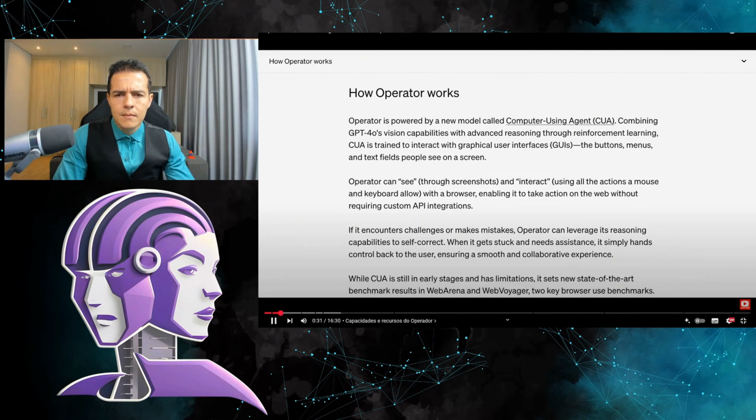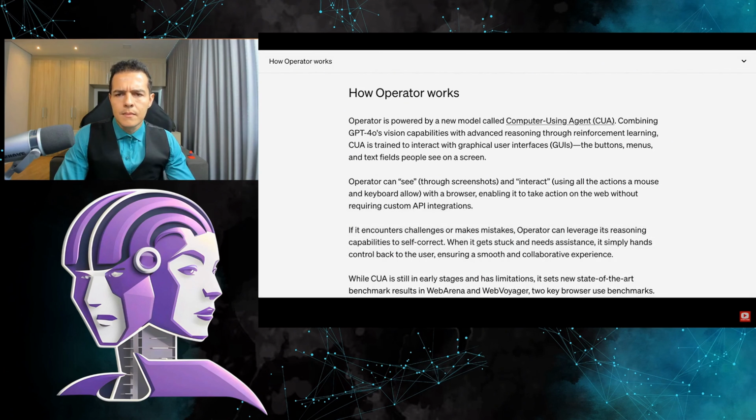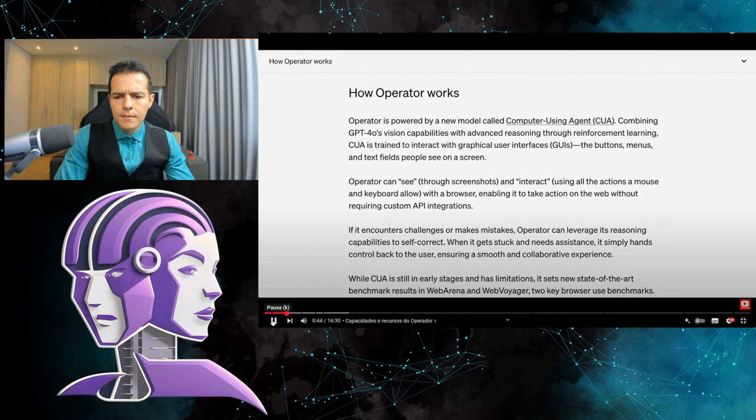The Operator is built on a new model called the Computer Usage Agent, or CUA. To summarize, it combines the visual capability of GPT-4o with advanced reasoning through reinforcement learning. It is trained to interact with graphical user interfaces, or GUIs for short: buttons, menus and text fields that people see on the screen. Basically, it's like this.